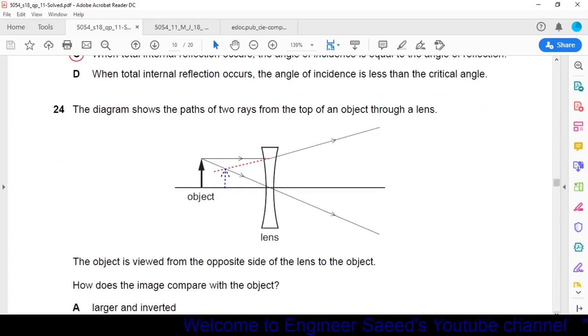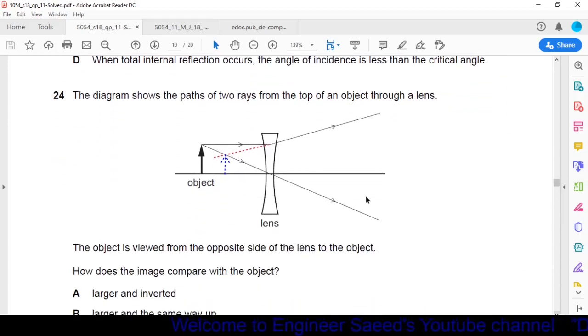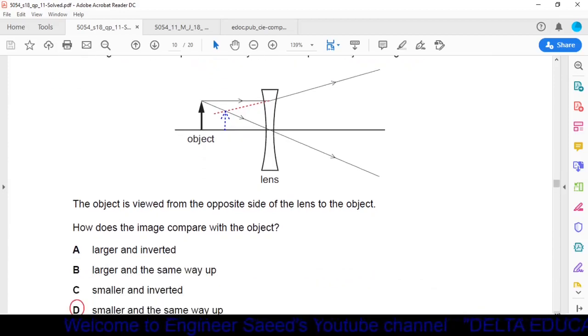Question number 24. The diagram shows the path of two rays from the top of the object through a lens. It is a divergent lens. Here we have an object. Two rays are moving from the object O and are passing through the divergent lens. The object is viewed from the opposite side of the lens to the object. How does the image compare with the object?